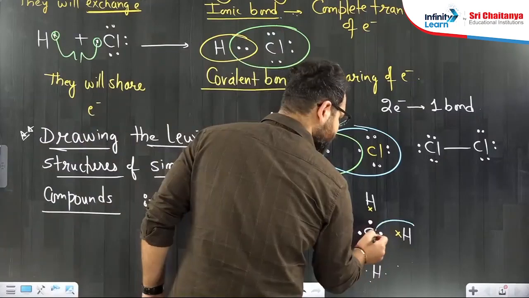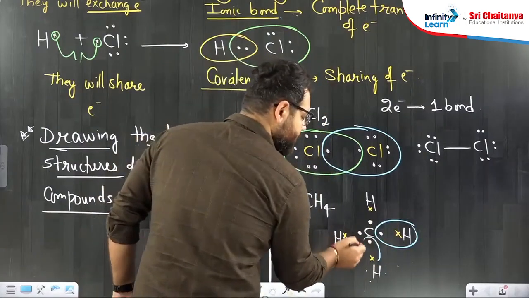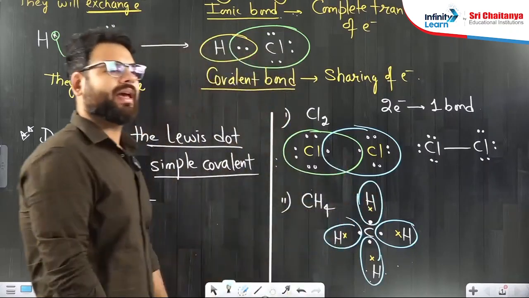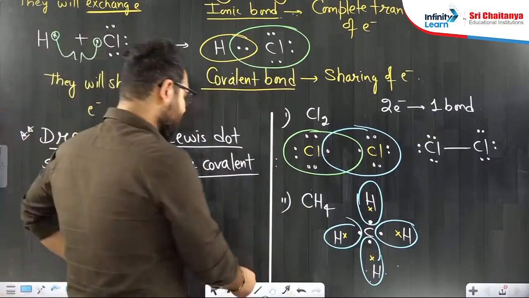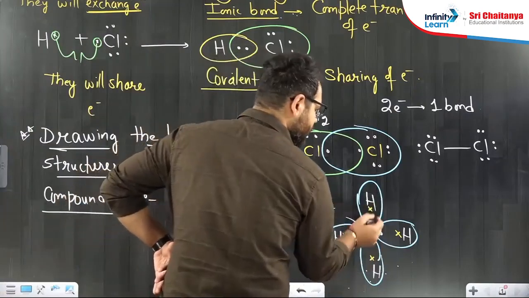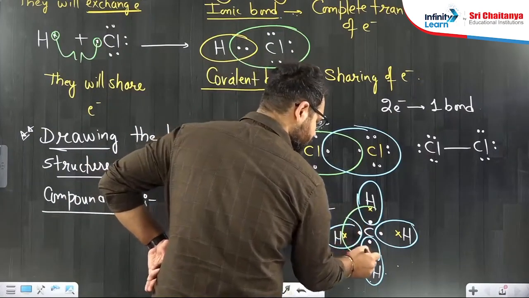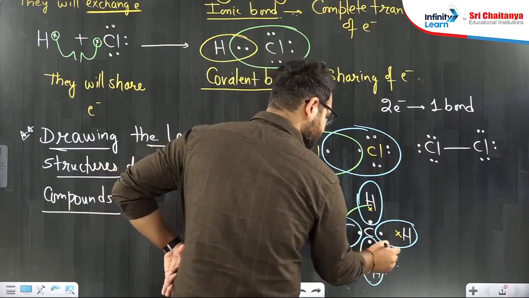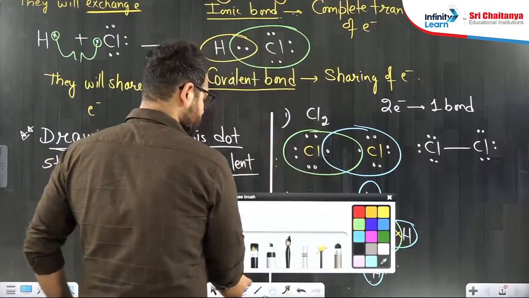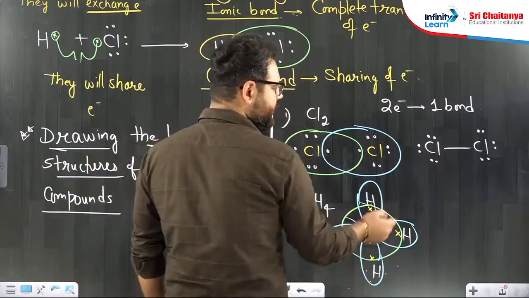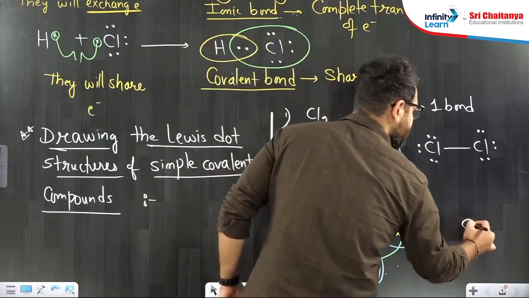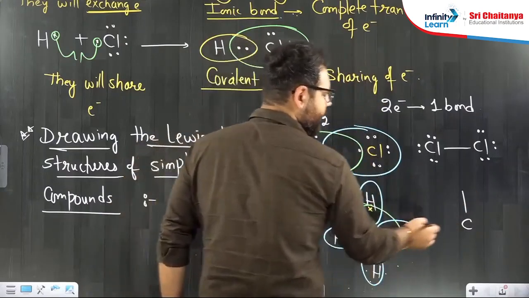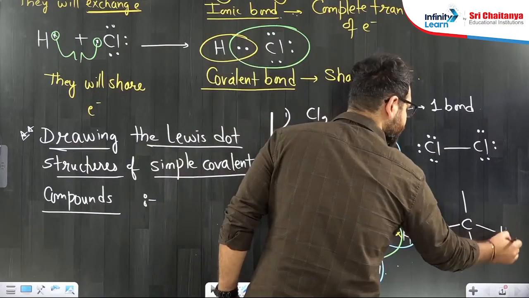So this carbon shares 1 with this hydrogen, shares 1 with this hydrogen, shares 1 with this hydrogen, shares 1 with this hydrogen. Every hydrogen says, now I am happy. Carbon says, I am also very, very happy because I also got 8 electrons around me. Carbon had 4, it shared 1 with each of these 4 and became stable by having 8 electrons. So carbon has a complete octet here, hydrogen has a complete duplet here. CH4 looks like this. 2 electrons are in sharing here, so 1 bond here, 1 bond here, 1 bond here, 1 bond here. CH4.